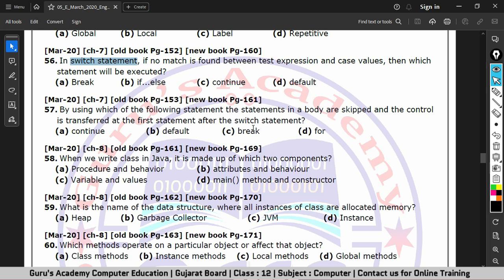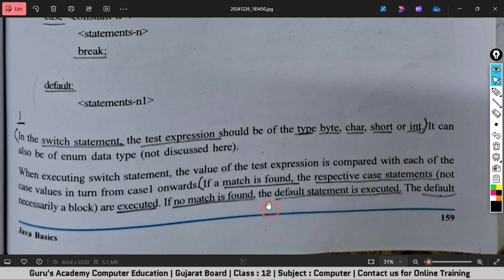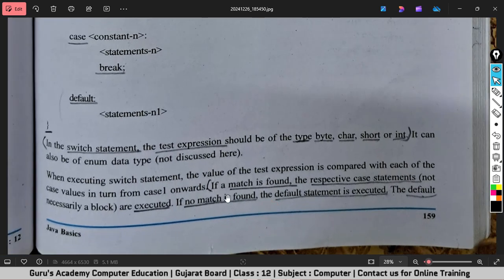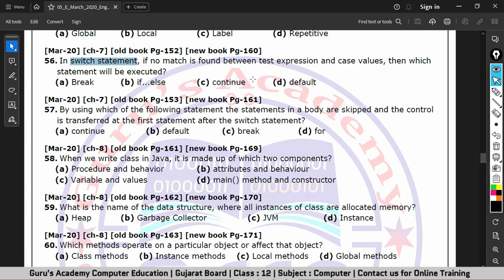So let's go to page number 160 to check the correct answer. Okay, here you can see if no match is found, the default statement is executed. Don't worry about this switch statement thing. I'll show you an example and you will easily understand what switch statement is and what is the use of this switch statement. So the correct answer is option D, default.